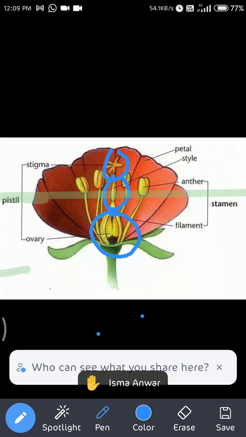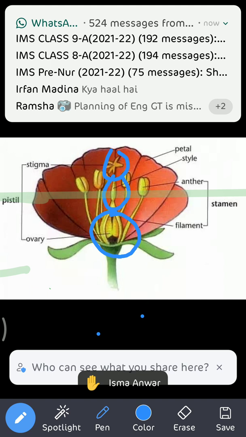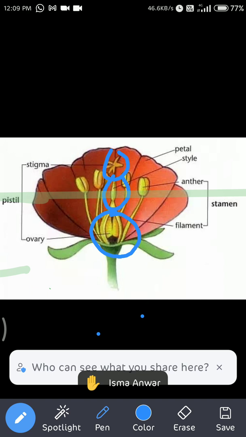The ovule of the flower will change into the seed after fertilization, and the ovary changes into the fruit. The ovary wall is the fruit wall, and the ovule's covering changes into the seed coat.